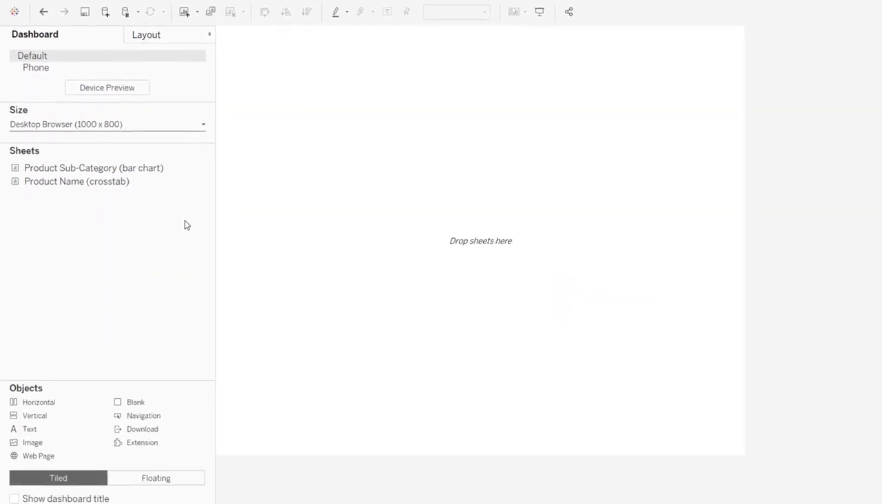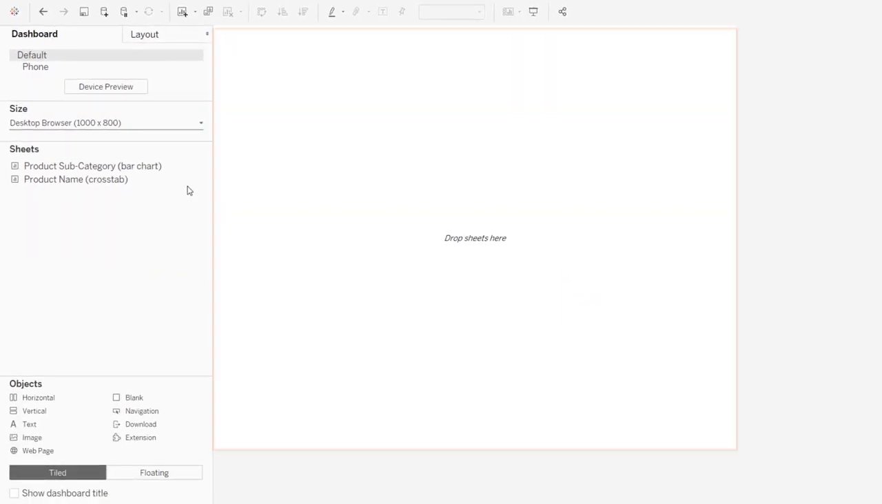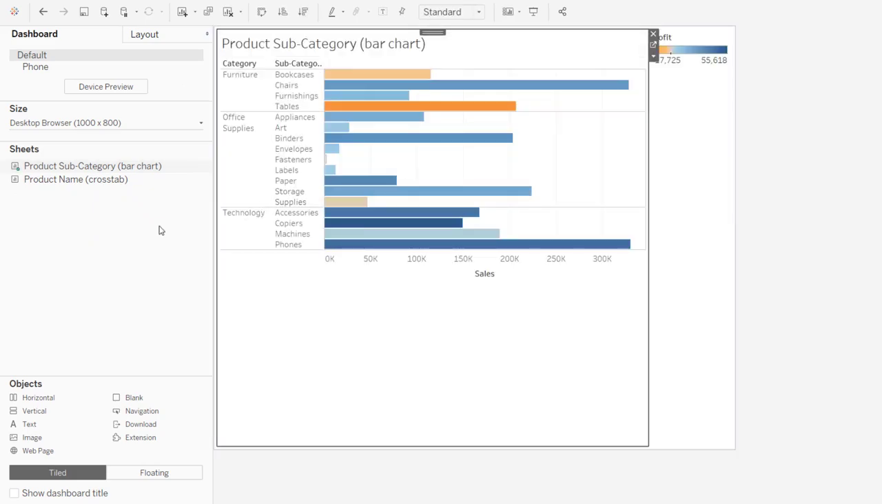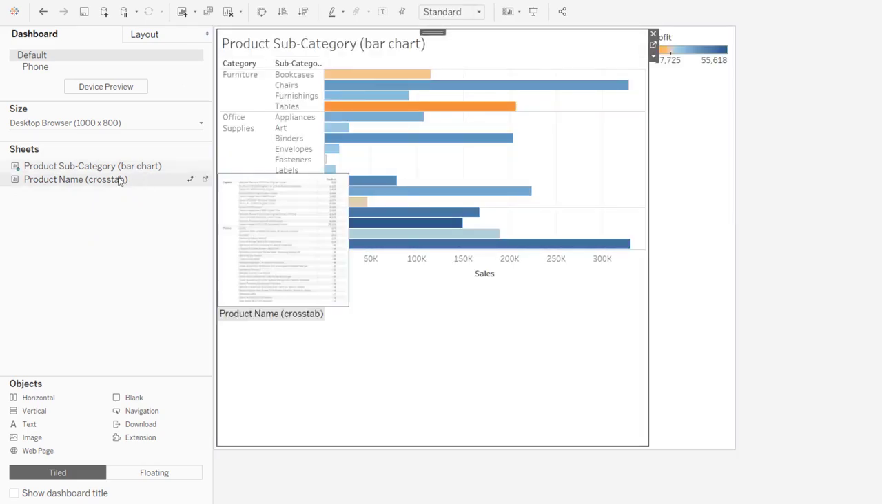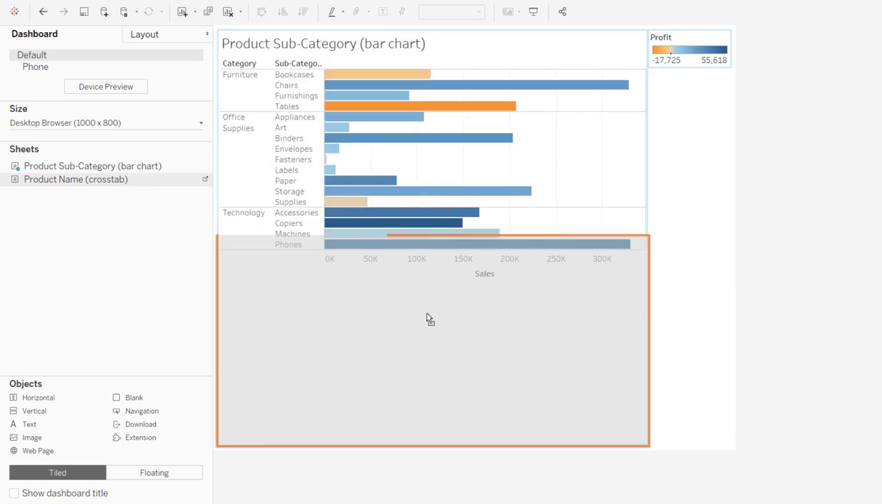To place a worksheet, drag it to the open space on the right. Let's drag the product subcategory bar chart. Then, we'll drag the product name crosstab and drop it on the gray box that appears directly beneath the bar chart.